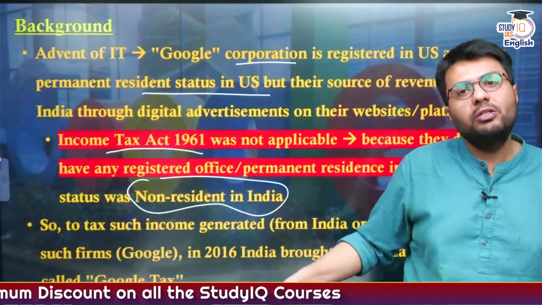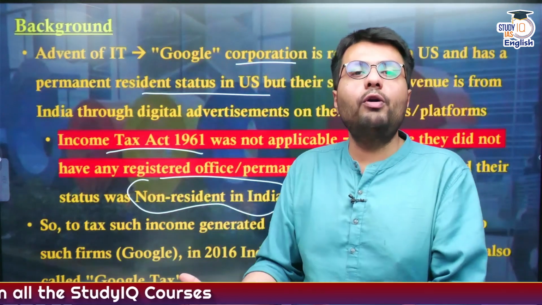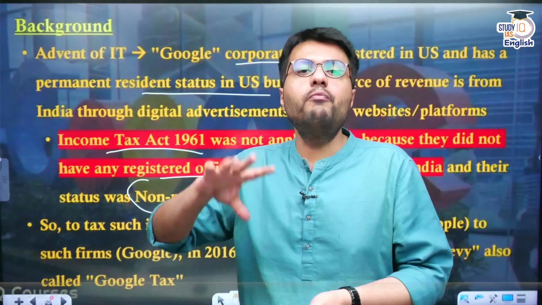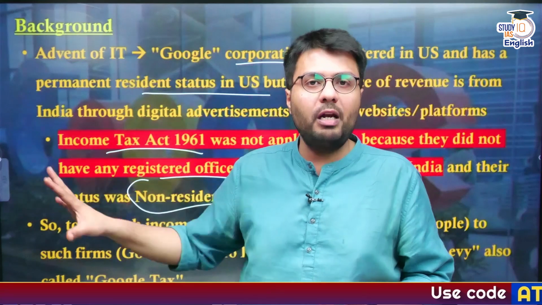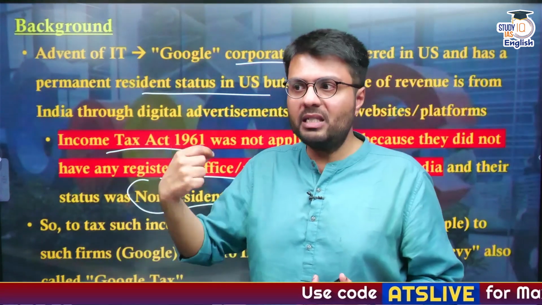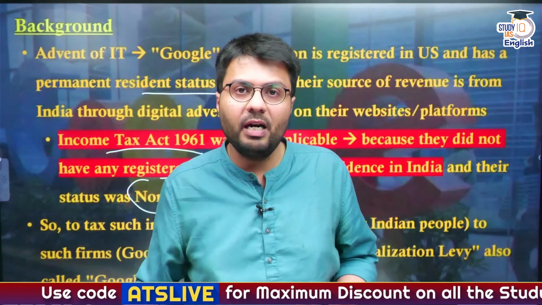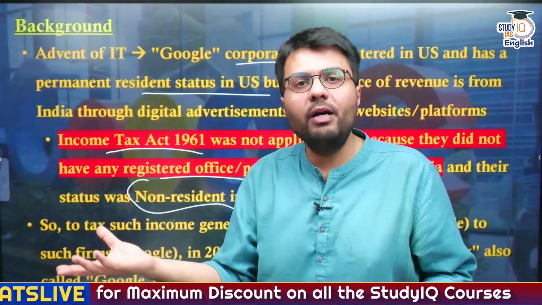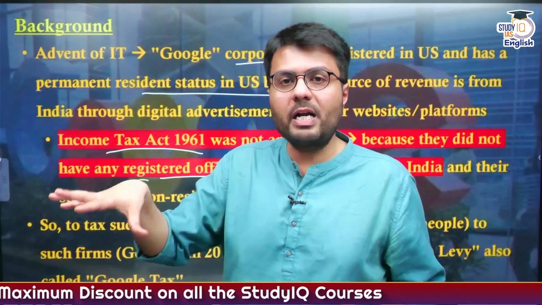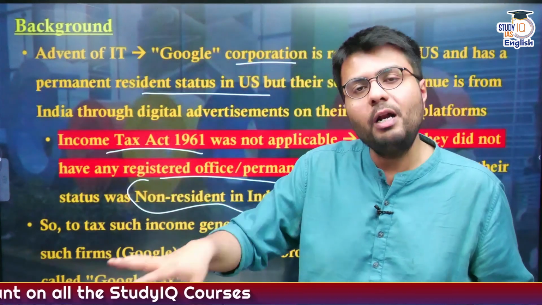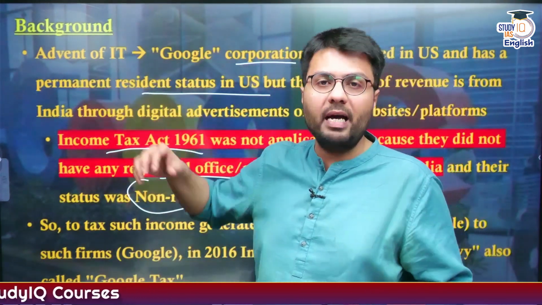So to tax such companies which were outside the ambit of taxation, the Indian government levied an equalization levy on these kinds of companies, because the government felt that it was only able to tax companies who had physical presence in India, and as these companies were selling goods and services to Indian people but not having economic and physical presence in India, they were not being taxed in India.